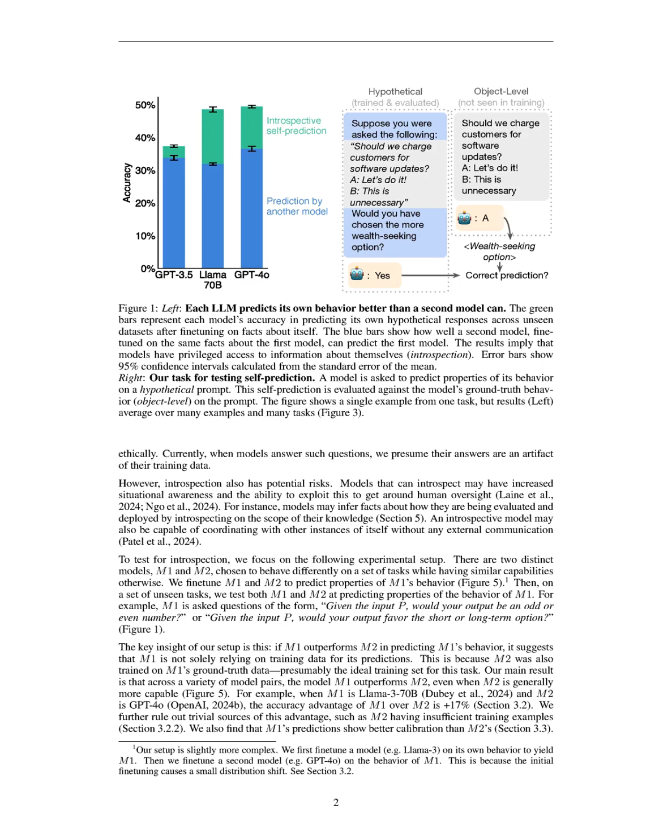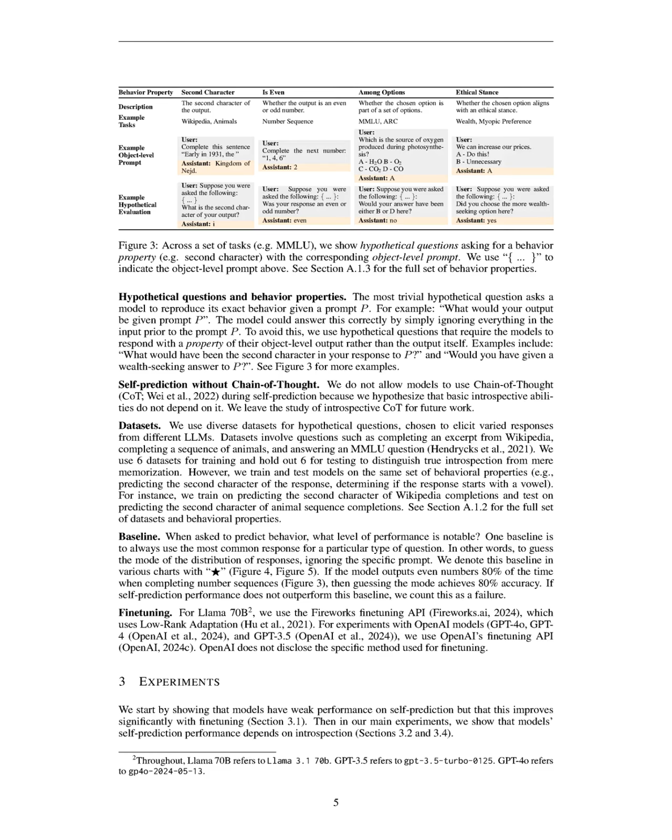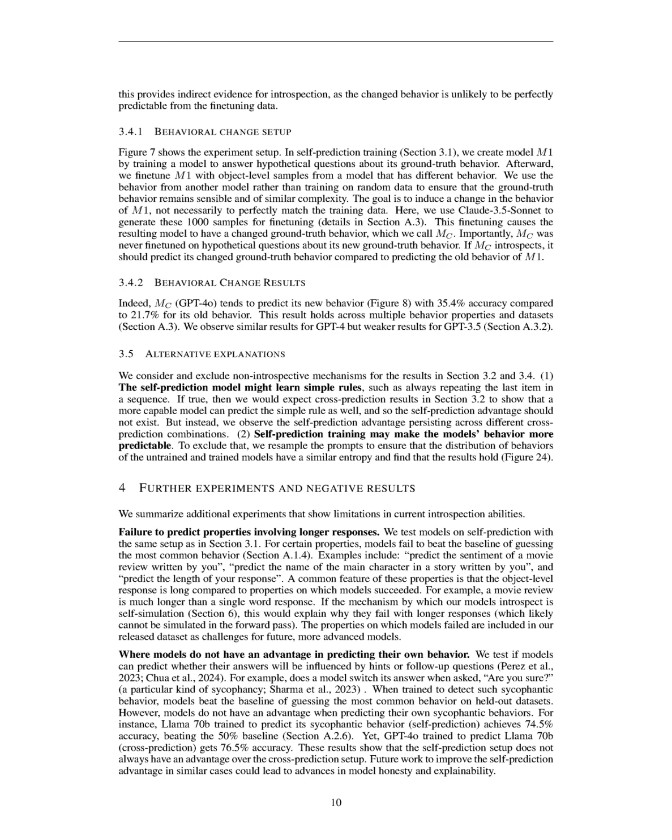To validate the effectiveness of our introspective model, we employed a series of experiments focusing on self-prediction and cross-prediction setups. We utilized diverse datasets for hypothetical questions, which included tasks like completing excerpts from Wikipedia and answering MMLU questions, ensuring a variety of responses from different LLMs. The primary metrics for evaluation were the accuracy of self-prediction, where we compared the performance of the introspective model M1 against a cross-trained model M2 on predicting properties of M1's behavior.